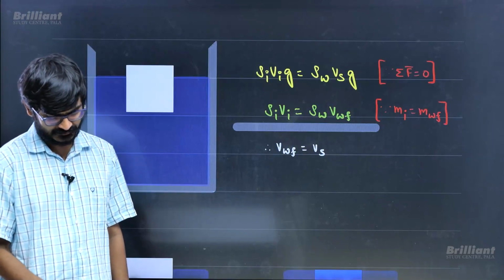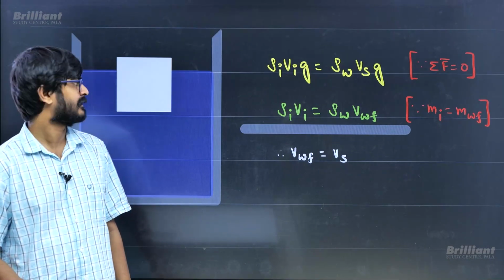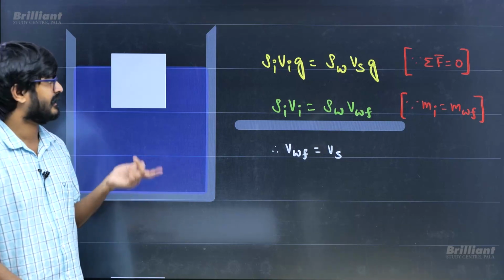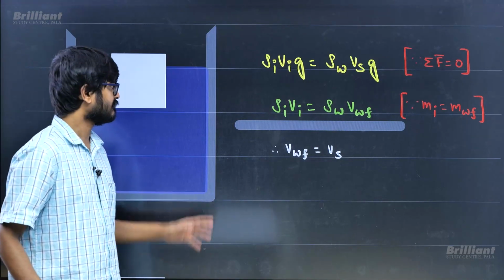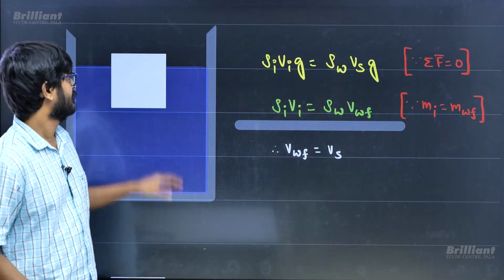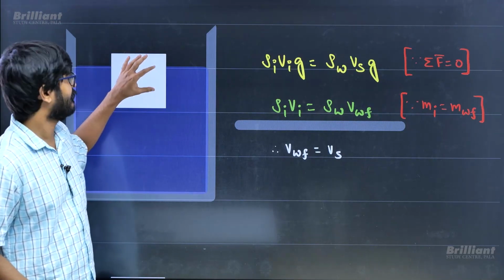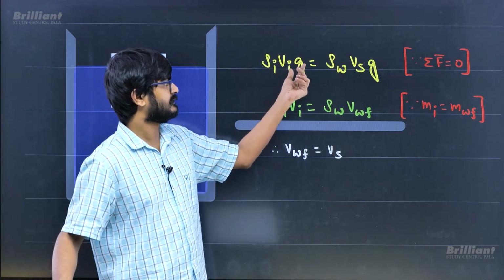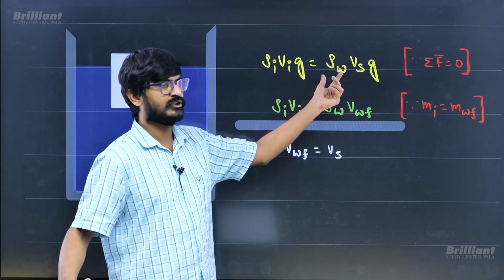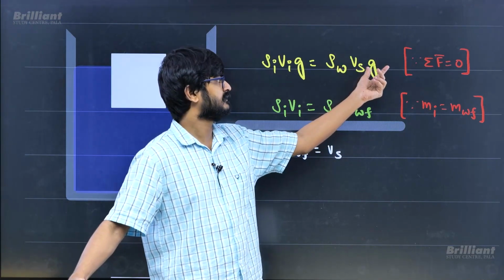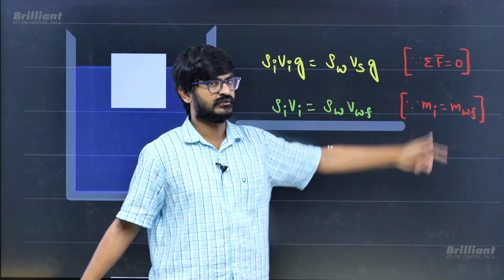So let us go with the very common question. When ice is kept on water, it will be floating because the density of ice is only 0.9 times the density of water. So 0.9 of the volume will be submerged inside and the remaining will be floating outside. It is in equilibrium, so weight will be balanced by buoyancy. Weight of the ice is density of ice into volume of ice into g. That equals buoyancy. Buoyancy is density of the liquid, that is density of water, into volume submerged into g. That is by making net force equal to 0.